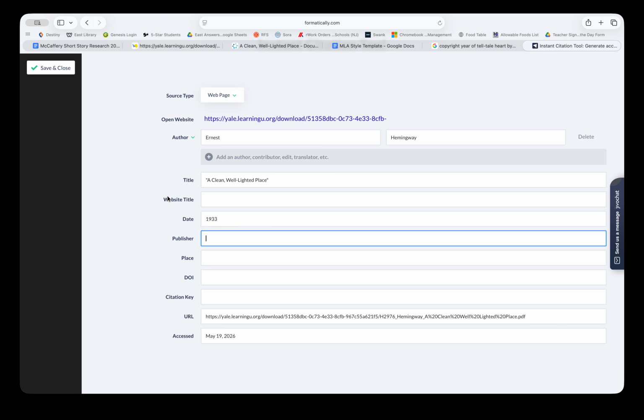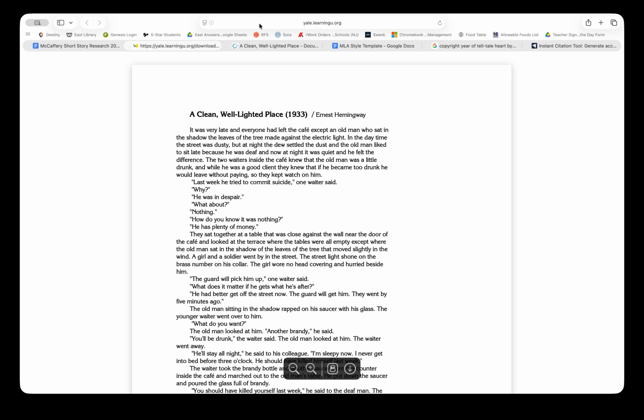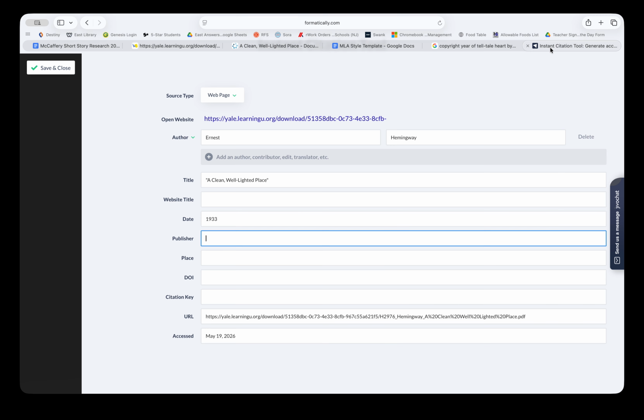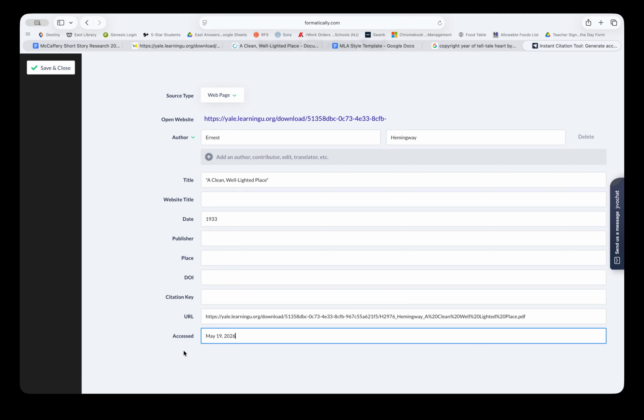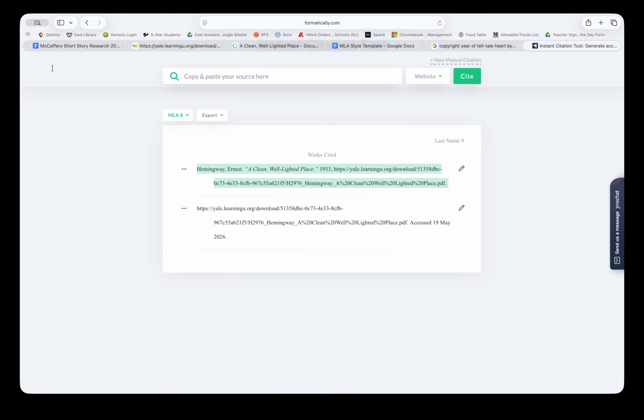Date is going to be the date the story was published. URL is the web address that we just copied and pasted from where you accessed the short story, and then today's date for the last date that you were able to access this page. From here, we will save and close.